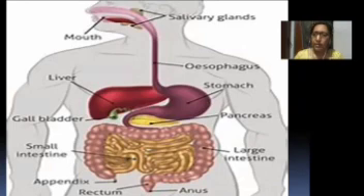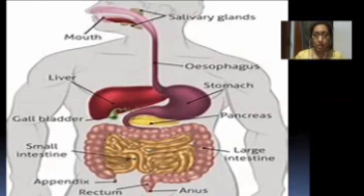From there, it leads to the esophagus through a common passage, which is called the pharynx. It's a common passage for both food and air. From the esophagus, it leads to the stomach, from stomach to small intestine, and then to the large intestine.